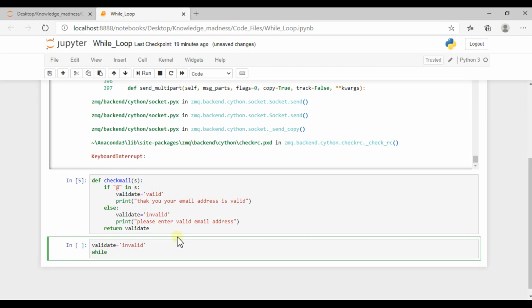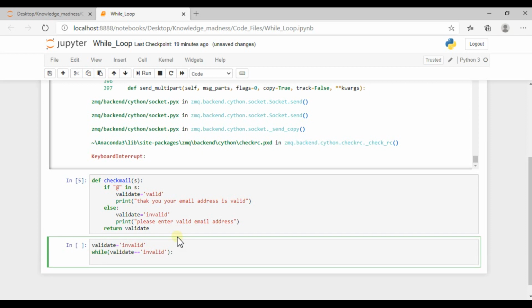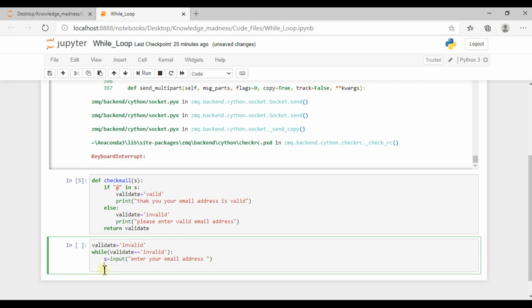And here, while validate variable equal to invalid, then just ask the user: I am taking input in the s variable, input, enter your email address. That's it.